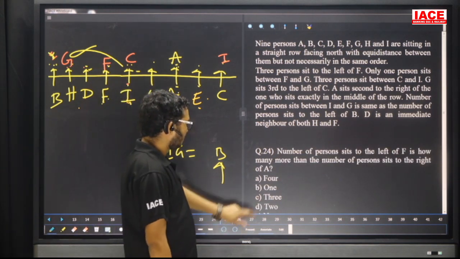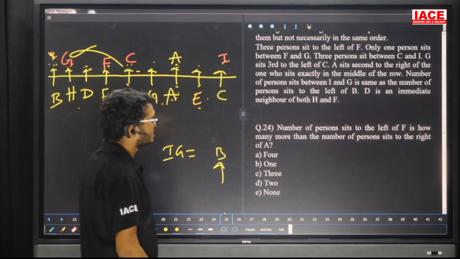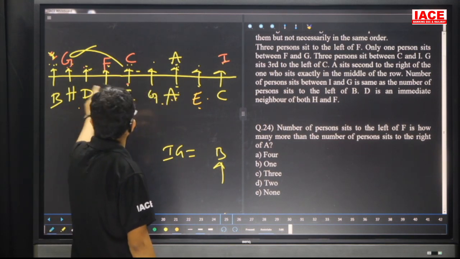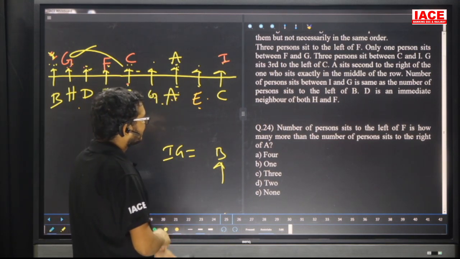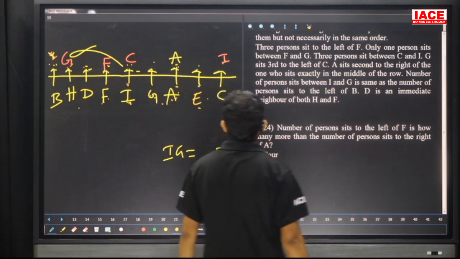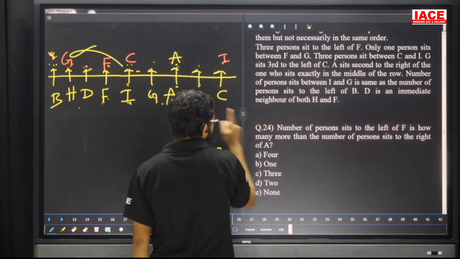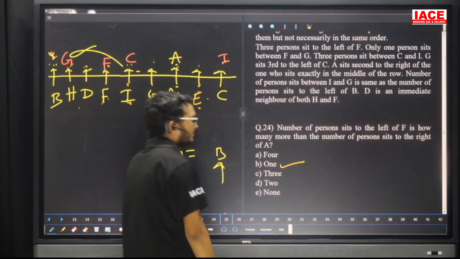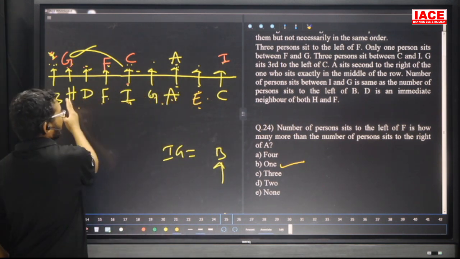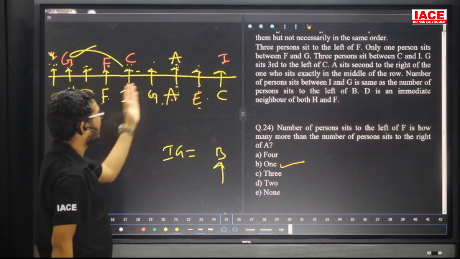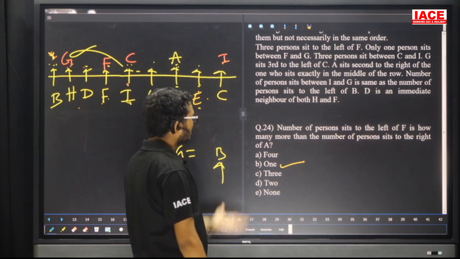Next, question number 24. The number of persons sitting to the left of F: what is it? 3 members. How many more is it than the number of persons sitting to the right of A? Right of A, 2 members. That means 1 more. Again, the number of persons sitting to the left of F is 3 members. It is 1 more than the number of persons sitting to the right of A. So the answer is option B.